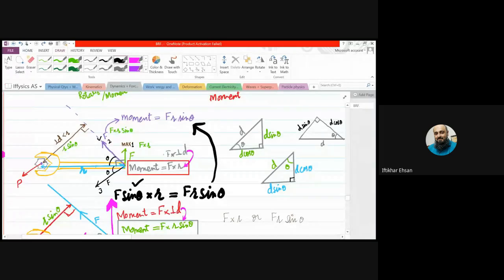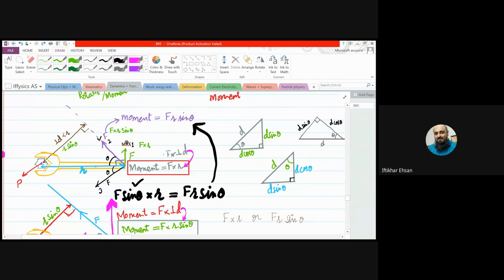I'm repeating. If the force is making 90 degrees with the distance, it is simply force multiplied by perpendicular distance. But when the force is making some angle with the distance between pivot and force, then the formula will be F r sine theta.